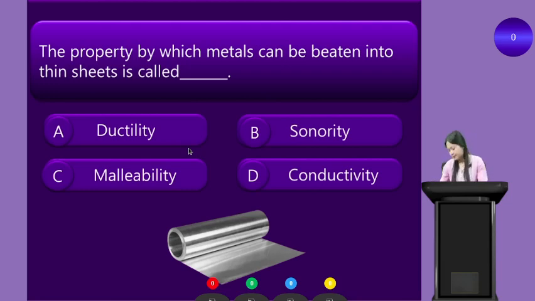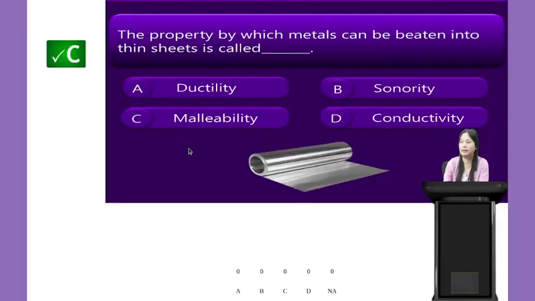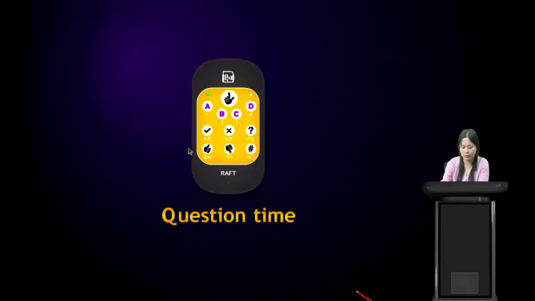Alright, students, your time is up. And yes, very good. The correct answer is malleability. The property by which metals can be beaten into thin sheets is called malleability, and the property by which metals can be drawn into thin wires is called ductility. So here the correct answer is option C, that is malleability. Very good, students.